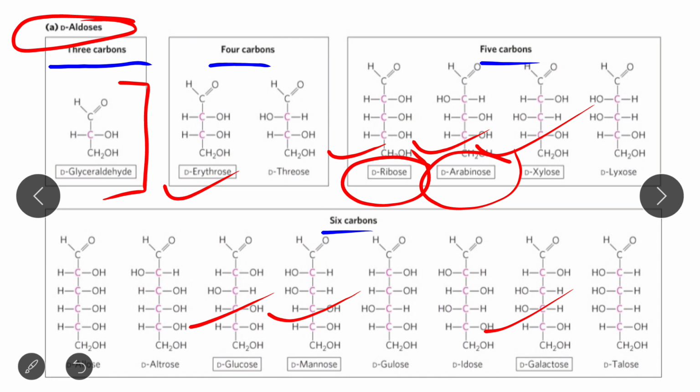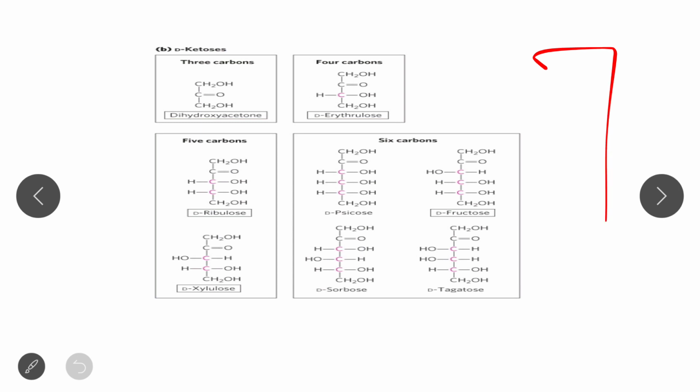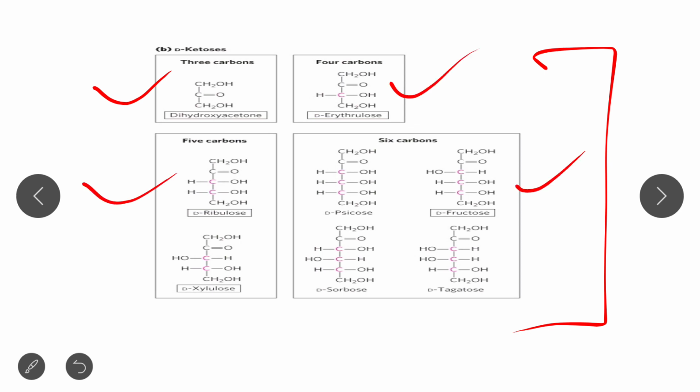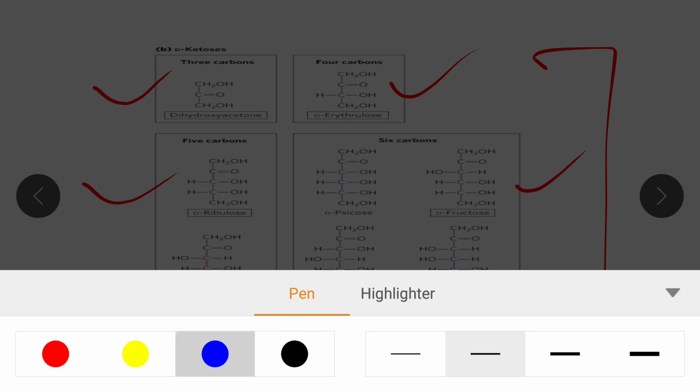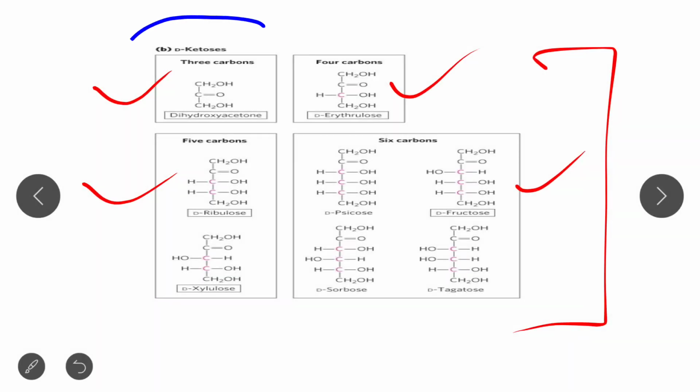Now in this picture you can find that monosaccharides can be classified according to the number of carbon atoms, that is 3 carbon, 4 carbon, 5 carbon or 6 carbon, and also the presence of the functional group, that is ketose. So here the functional group is ketose and the number of carbon atoms is 3, 4, 5 and 6.